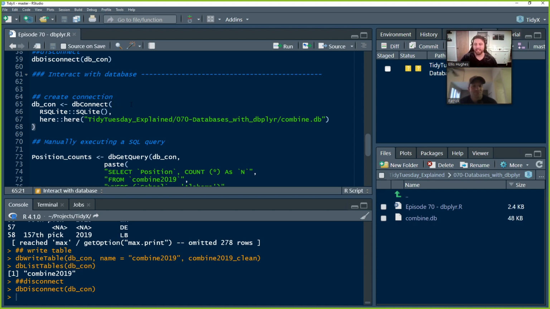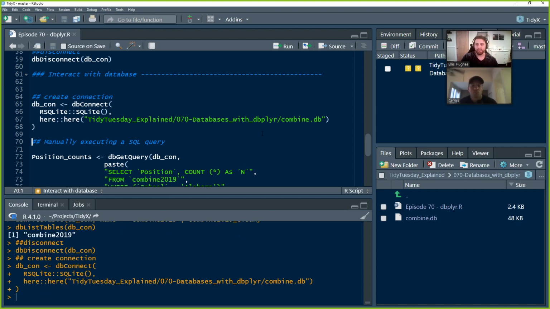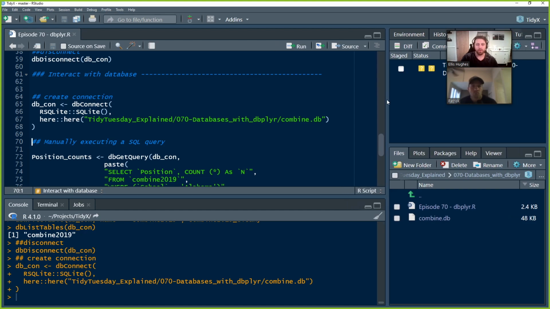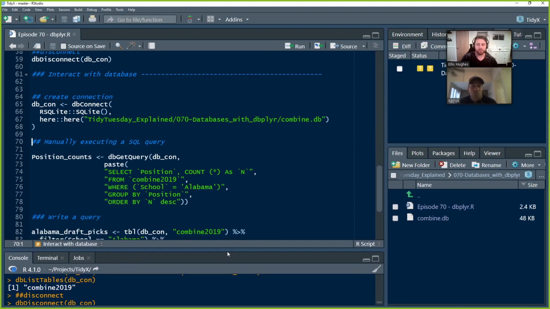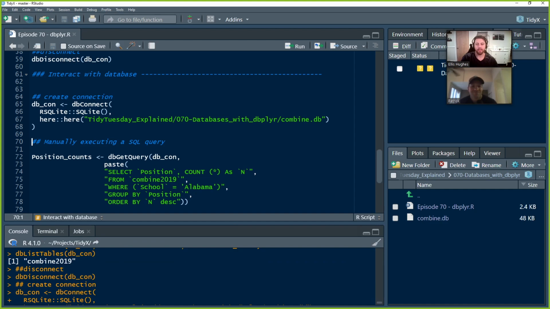We're now going to reconnect to it so we can actually do our SQL queries and interact with it. Normally the standard way that you might interact with the database is to actually write a SQL query. How does that work, Patrick? Yeah, so usually this